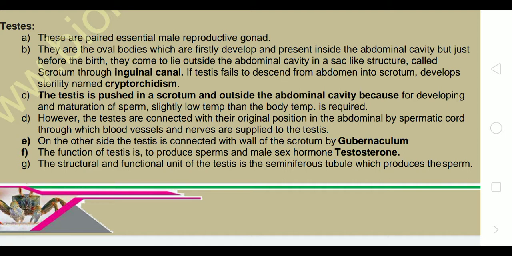However, the testes are connected with their original position in the abdomen by the spermatic cord, through which blood vessels and nerves are supplied to the testes. On the other side, the testis is connected with the wall of the scrotum by the gubernaculum. The function of testes is to produce sperms and the male sex hormone, termed testosterone or androgen.